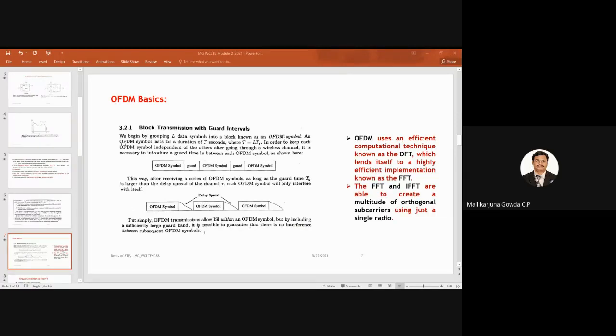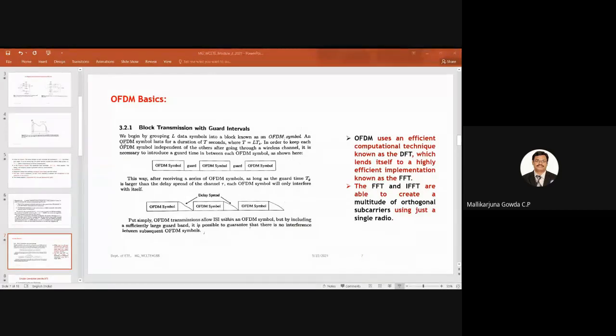Have you understood what I said? It's an important, catchy concept you need to understand. I repeat once again, this OFDM symbol will have L data symbols. I am grouping L data symbols, each with duration TS seconds. With that, the OFDM symbol duration will be T, so T is equal to L into TS.